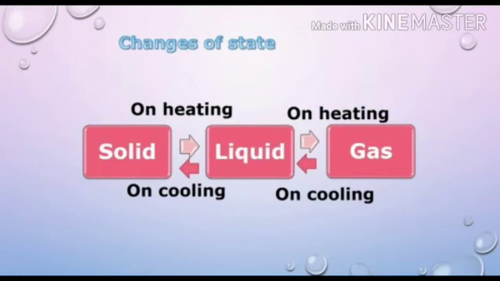Similarly, gases when cooled convert into liquid, and liquid when cooled further can change into solid. Heating means gaining heat, and cooling means losing heat. When we heat liquid water, it takes some time to change into vapor, that is gas.